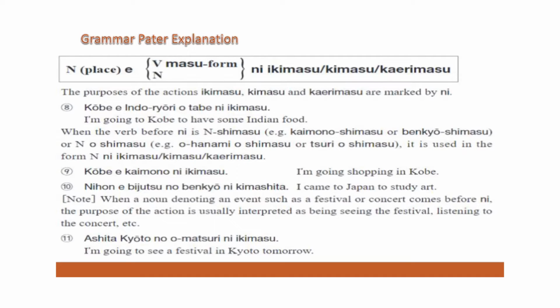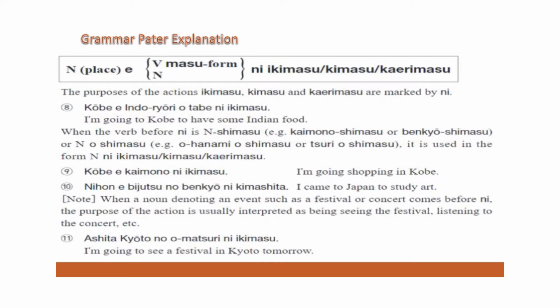So what do we change? We remove mas and we add ni: tabe ni. If we say the same sentence in Hindi, Kobe ko, Indian dishes, tabe ni खाने के लिए, ikimasu जाता हूँ. So, I'm going to Kobe to have some Indian food.